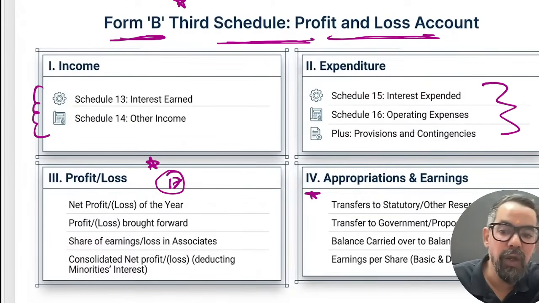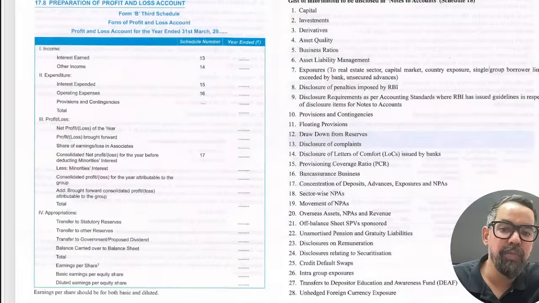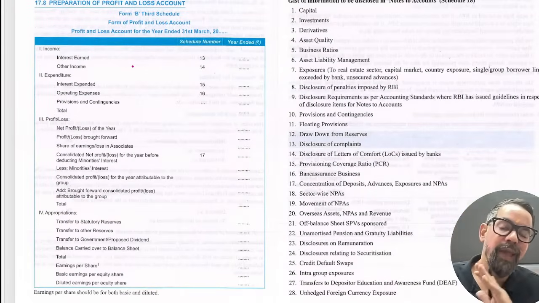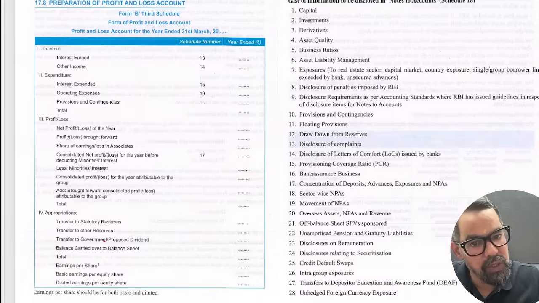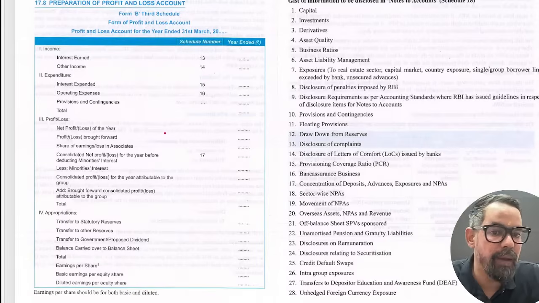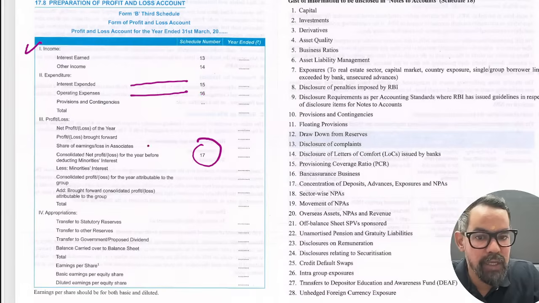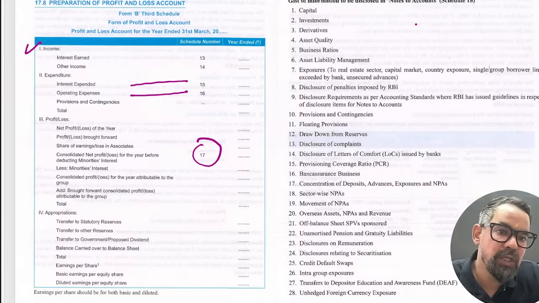So that is generally part of this particular format. So if you open the final account of any banking company, you'll see the same sequence. This is the rigidity they have to maintain: income, which is interest income; expenditure, interest expended and other operating expenses; then profit and loss account. This is your note to accounts.